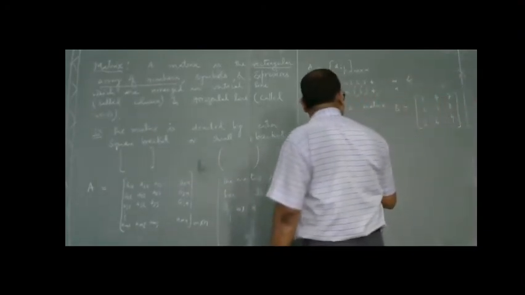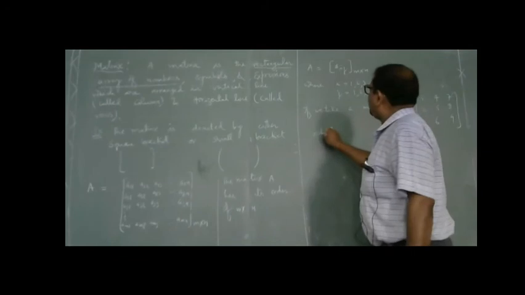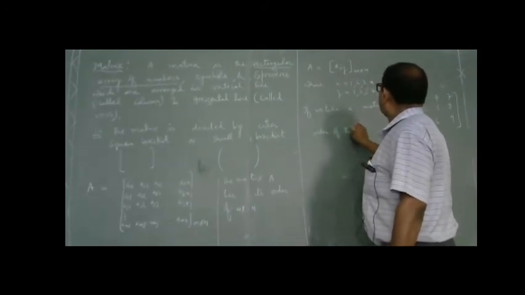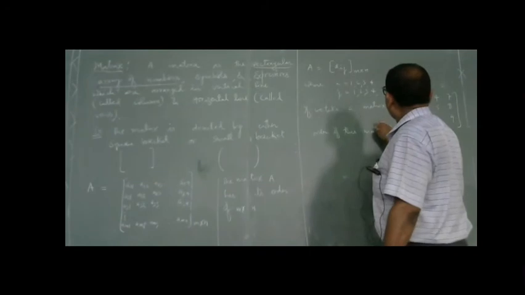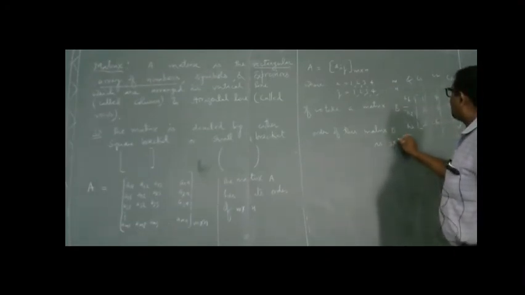We can say the order of this matrix B: the number of horizontal lines is 3, usually denoted by R1, R2, R3. The columns are C1, C2, C3, and the entire order is 3 into 3.